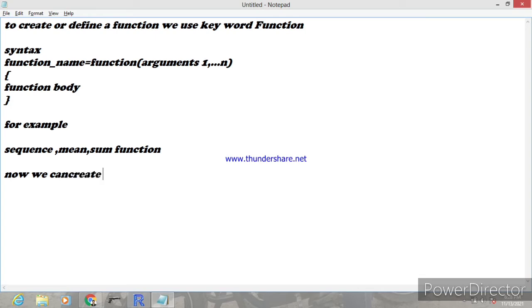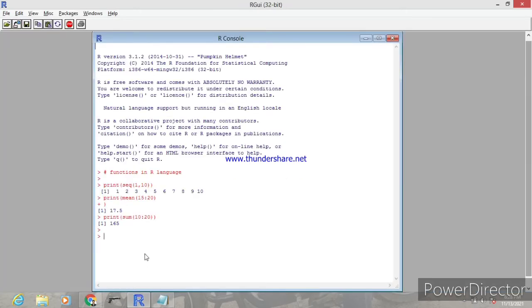After this we can go for defining functions with and without arguments. Let's try it in the R tool. First one is with arguments. Just we can see the example.